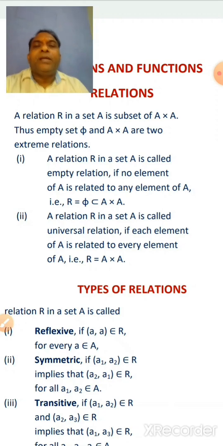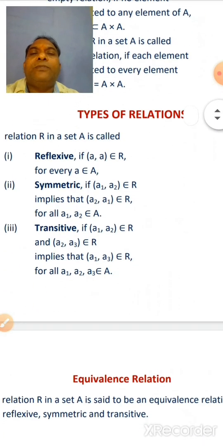First, a relation R in a set A is called empty relation if no element of A is related to any element of A. It implies that R is equal to phi, which is a subset of A cross A. Second, a relation R in a set A is called universal relation if each element of A is related to every element of A. It implies that R is equal to A cross A.